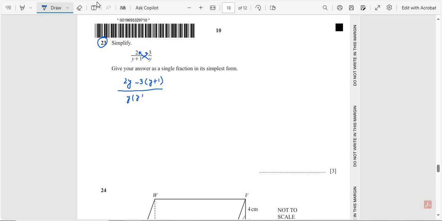y into y plus 1. 2y minus 3y multiplied with y, and minus 3 multiplied with 1, that is equal to minus 3, divided by y into y plus 1. So 2y minus 3y is equal to minus y, and minus 3 over y into y plus 1. This is our final answer.